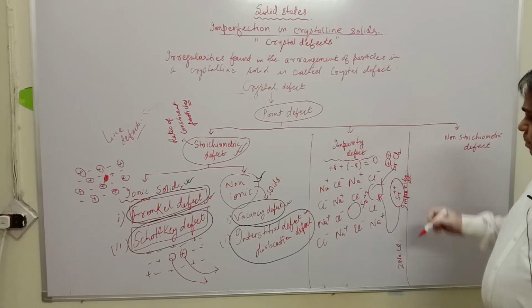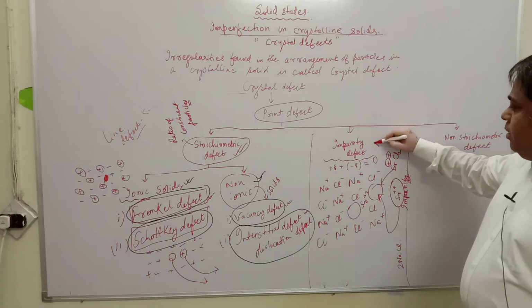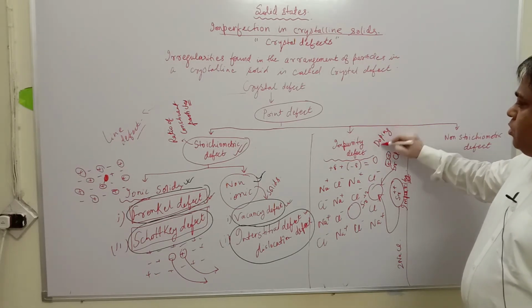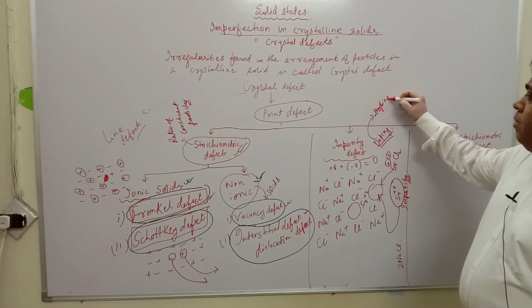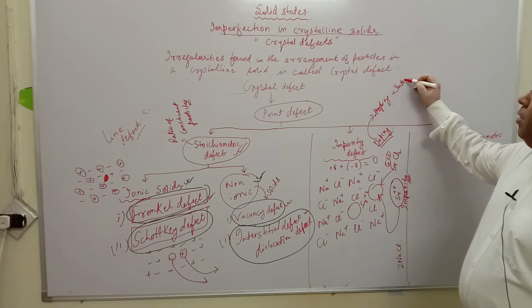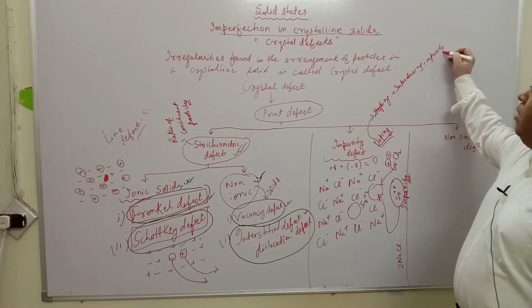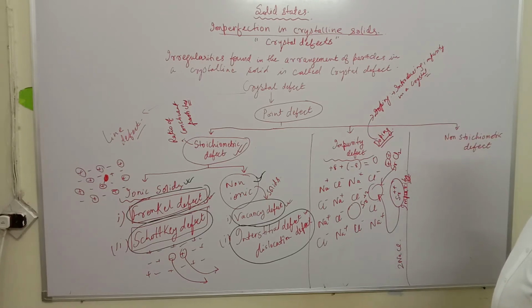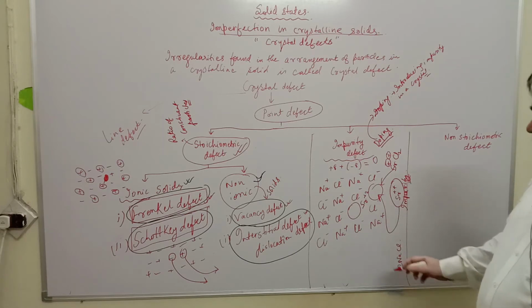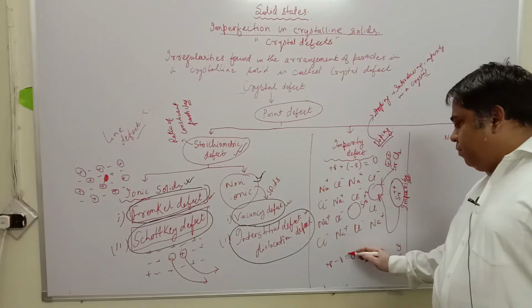So this introduction of impurity into the crystal in its molten form is called doping. This is called doping. Doping means introducing impurity in a crystal. Now when strontium will take its place, still the number of positive charges will remain +8 and -8. It will still remain electrically neutral.